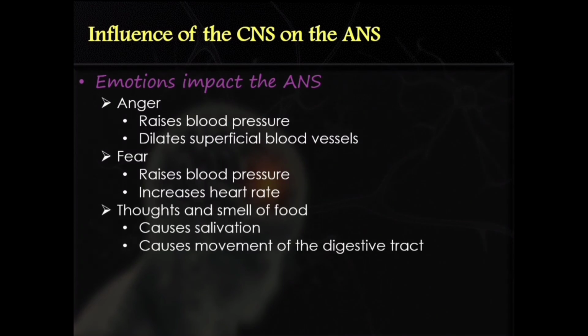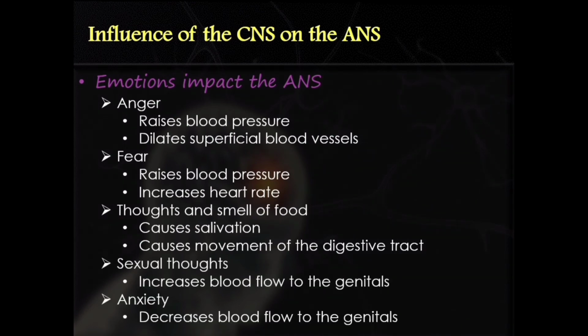You smell food, you salivate, or your stomach and intestines start to move. Much of those emotions and thoughts originate in the cerebral cortex, and they influence, via the limbic system, the hypothalamus, which of course controls autonomic nervous system functions.